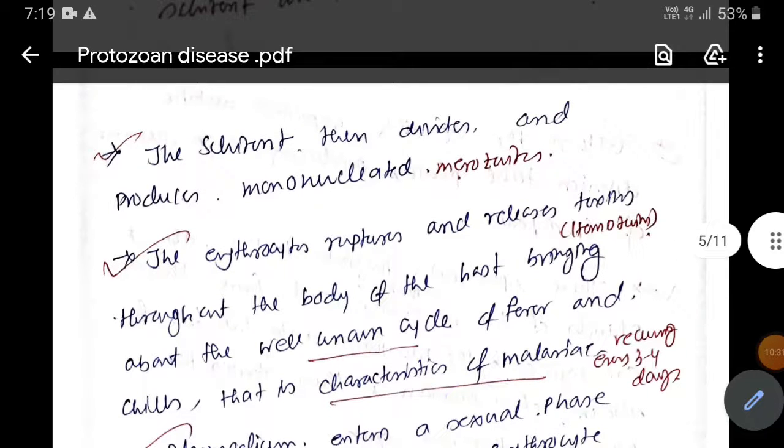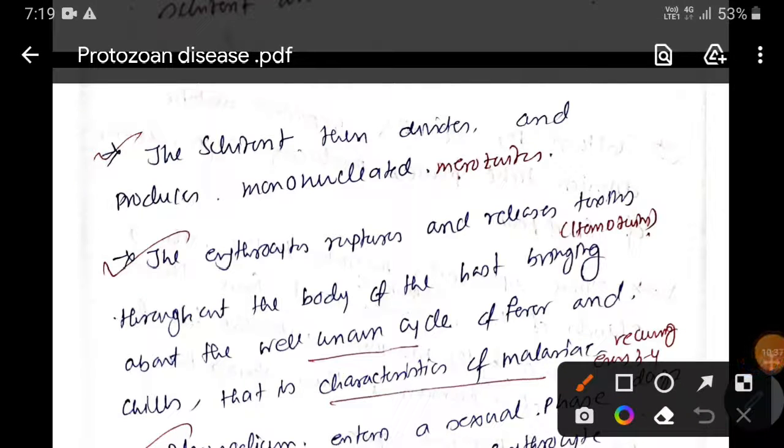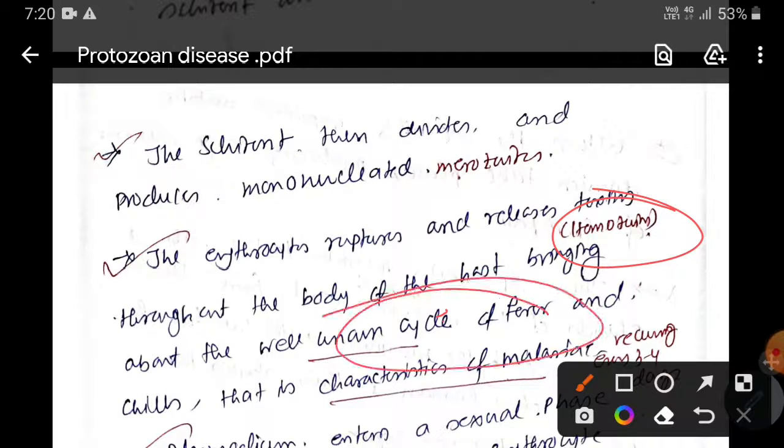Okay, then the erythrocyte ruptures because the mononucleated merozoites will be large in number, which ultimately leads to the rupturing of the erythrocyte and releases a toxin called hemozoin. Okay, this hemozoin will be released throughout the body, and that is the reason why, in case of malaria, you observe a series of fever and chills. Or you can say cycles of fever and chills. That is the characteristic of malaria. During malaria, the cycles of fever and chills can occur every 3 to 4 days.